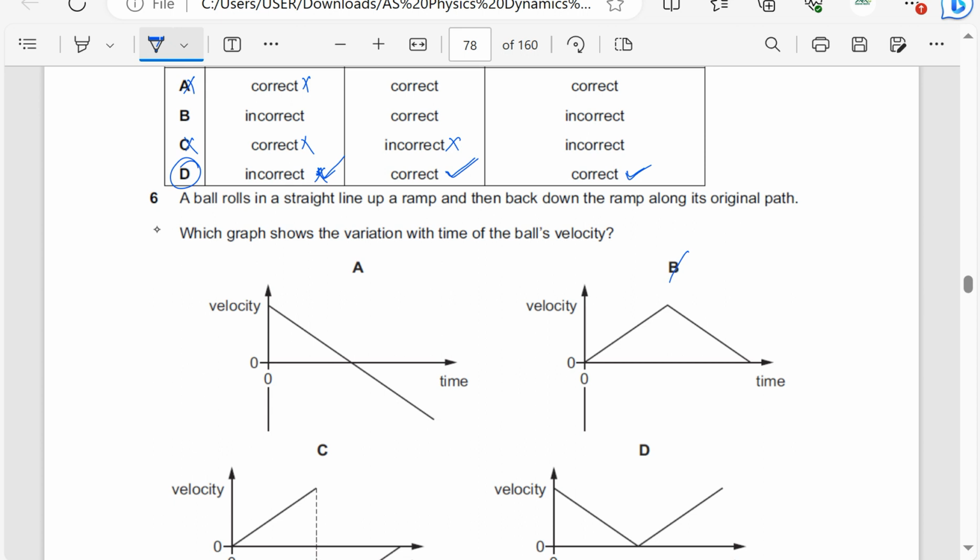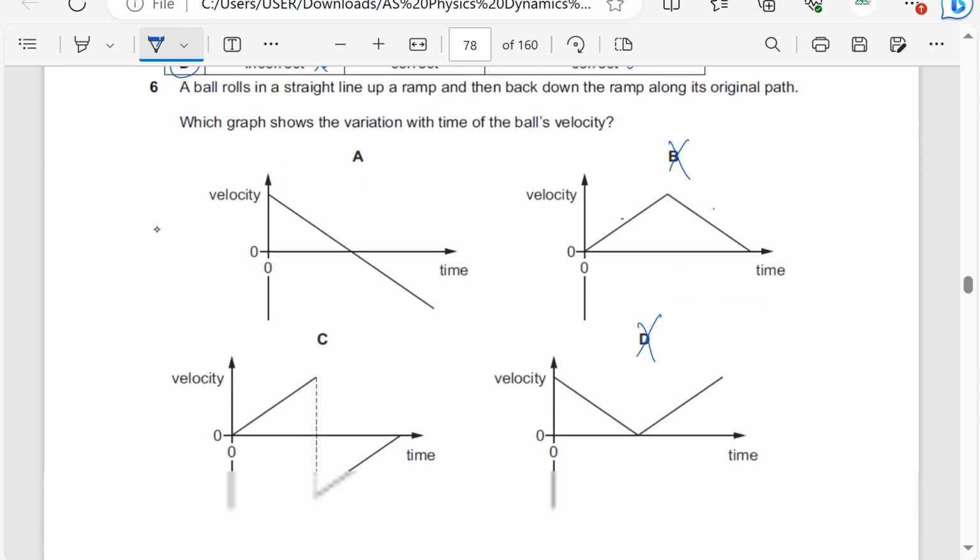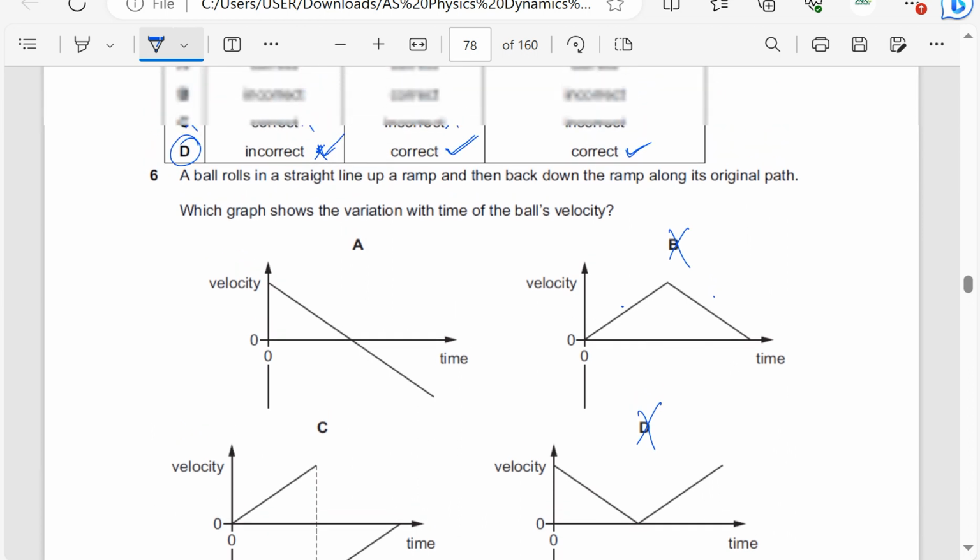So B is wrong because the velocity is in one direction. It is positive for both parts of the graph. So the velocity is in one direction. There has been no change in direction. D is also wrong. There is no change in direction. The velocity is still positive. So here, no change in direction.